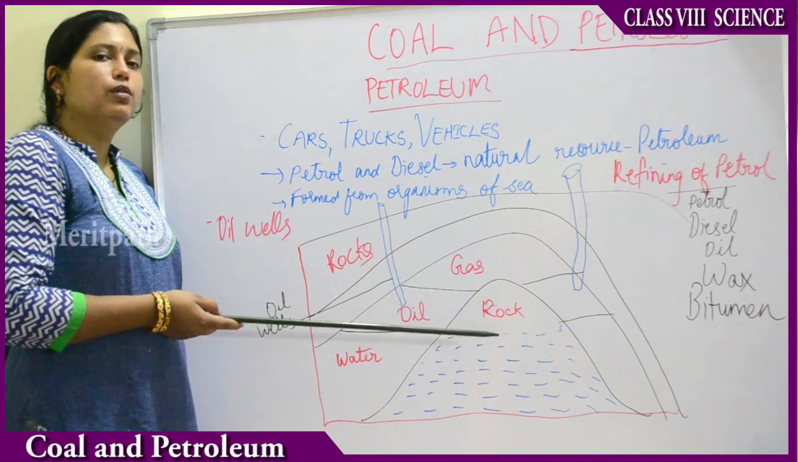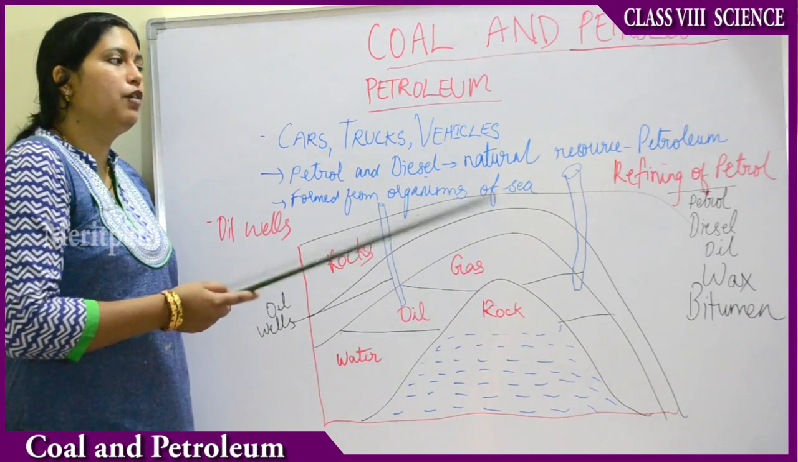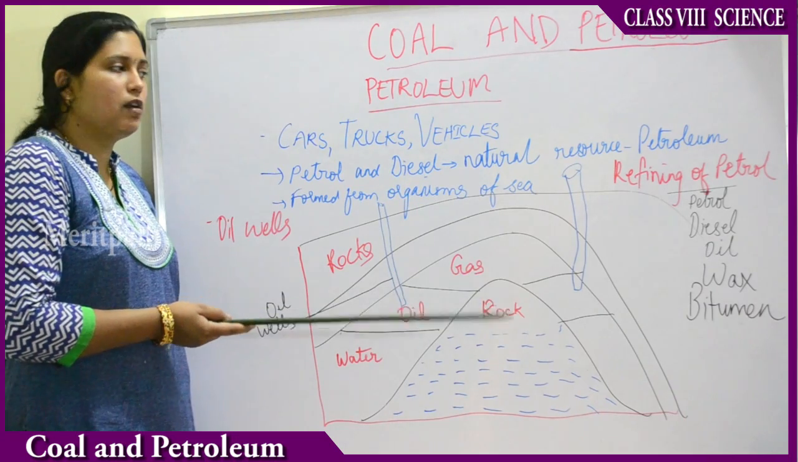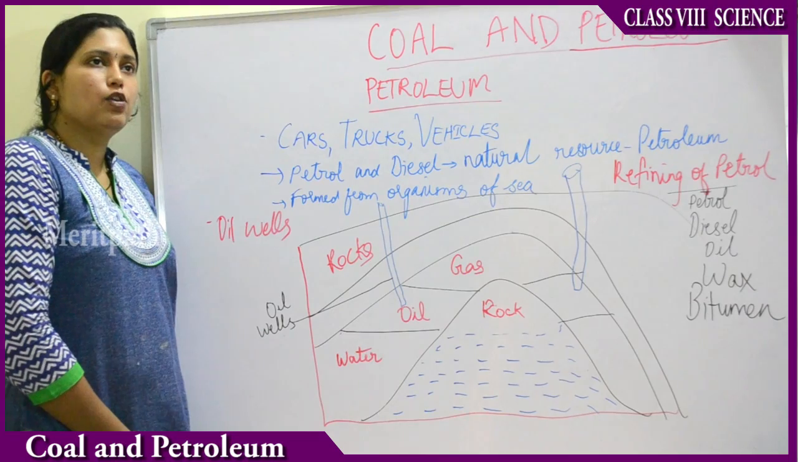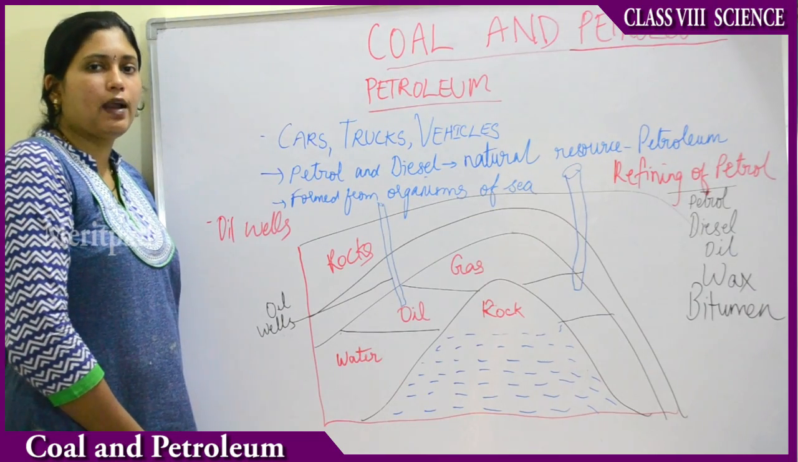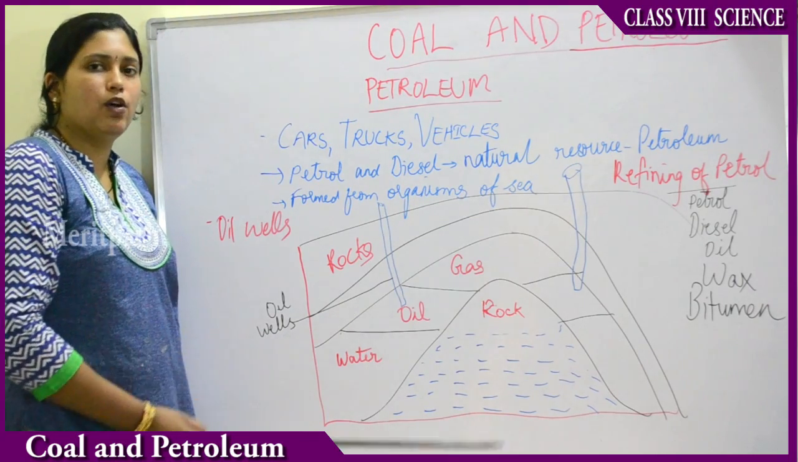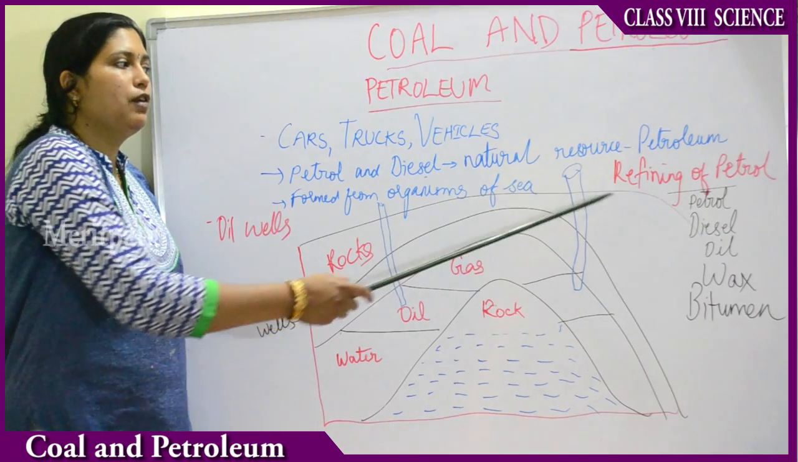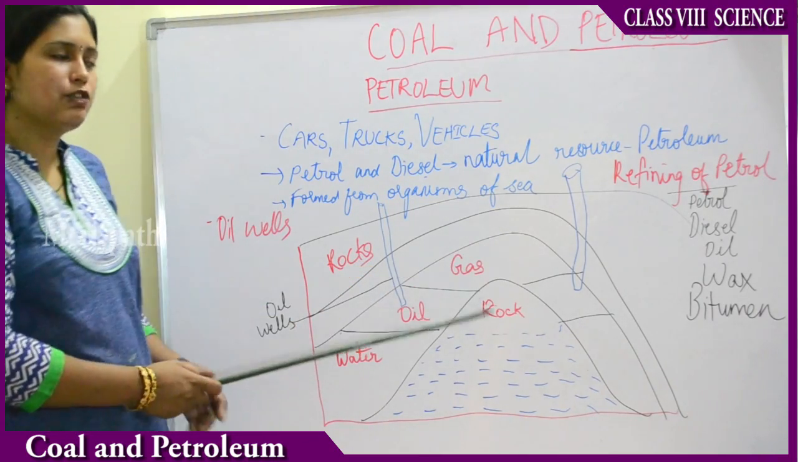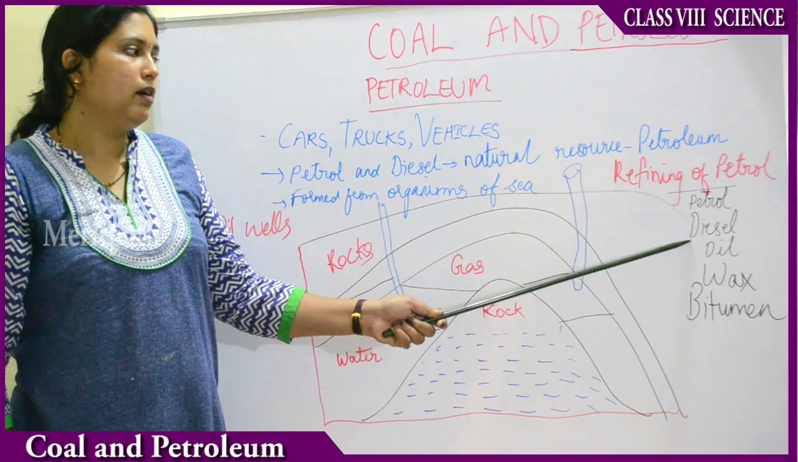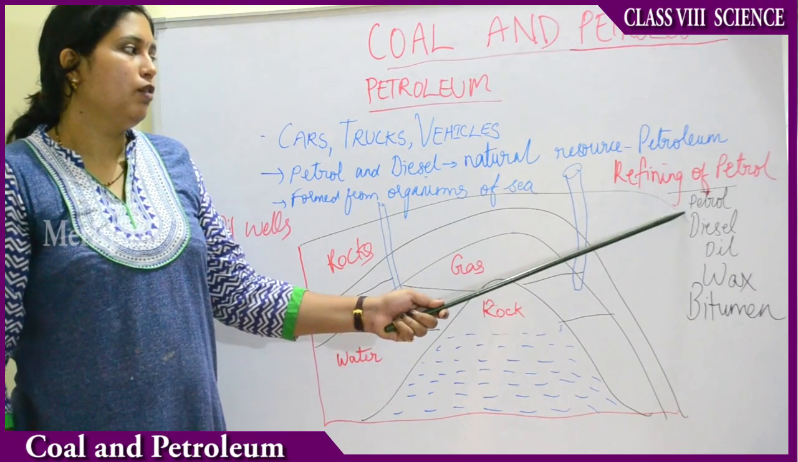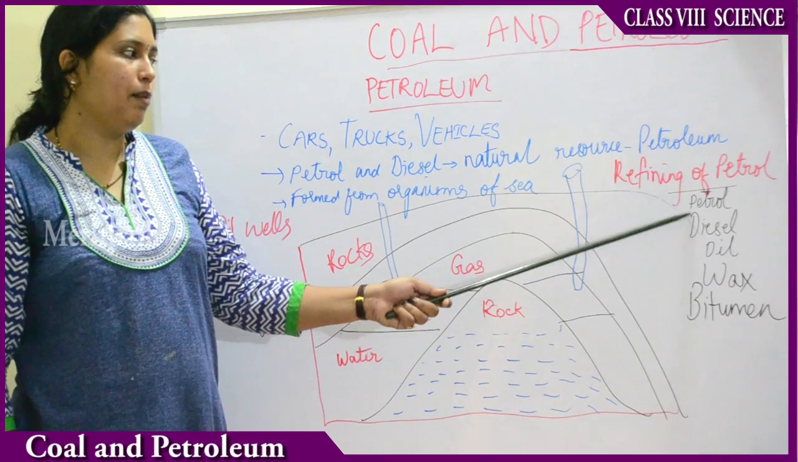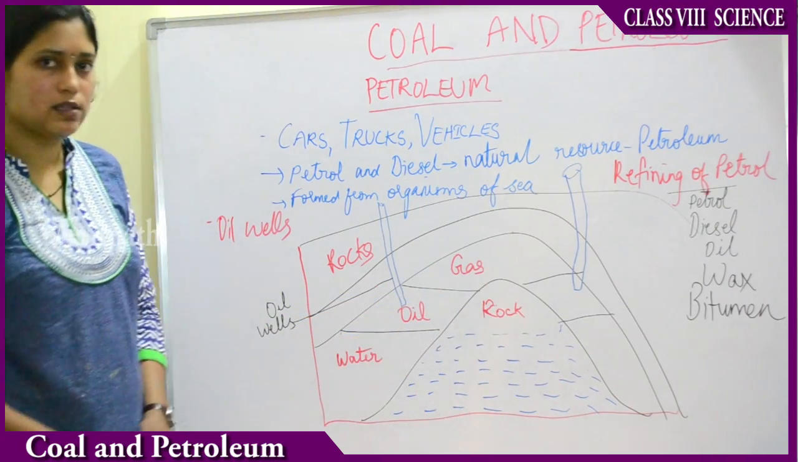So how do you do this? This is done by a process called refining of petrol. So what is the refining of petrol? Definition: the separation of various constituents or fractions of petrol is called refining of petrol. By the refining of petrol you can separate these 5 products: petrol, diesel, oil, wax and bitumen. Now we will know in detail about the uses of these 5 products.